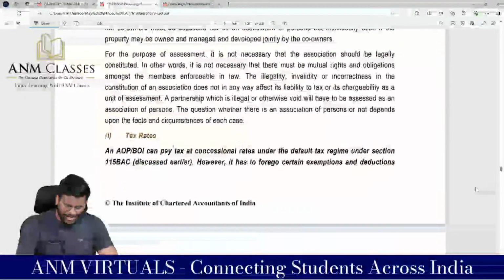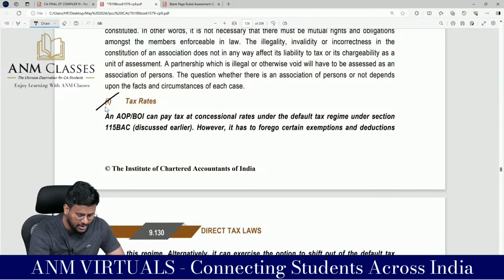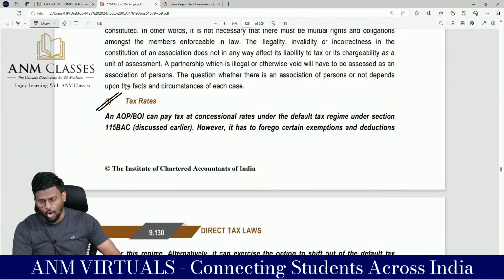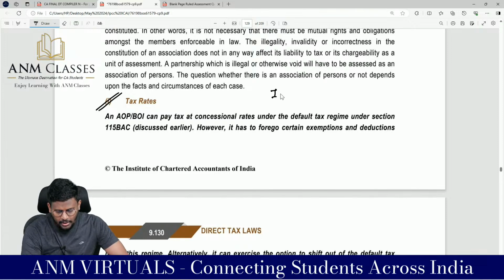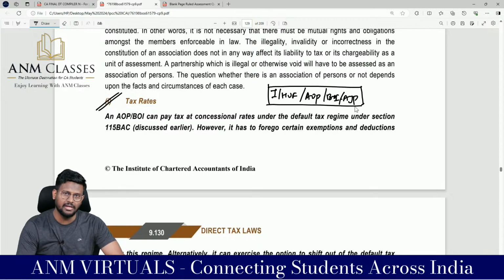How we have to tax that is what we are going to discuss. First we'll be talking about the tax rate. We all know the block which is individual, HUF, AOP, BOI and AJP. For this 5 people block, the same provisions will be applicable in the Income Tax Act.